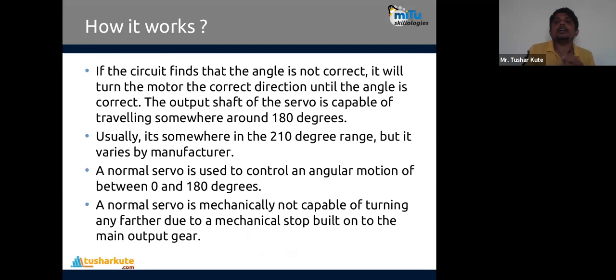If the circuit finds the angle is not correct, it will turn the motor in the correct direction until the angle is correct. The output shaft of a servo motor is capable of traveling around 180 degrees, usually somewhere in the 210-degree range, but it varies by manufacturer. Remember, some motors can go up to 270 degrees also, but the general idea is 180 degree. You start from 0, 90, 180. Only in that angle range will they have a usual direction. A normal servo controls angular motion between 0 and 180 degrees.